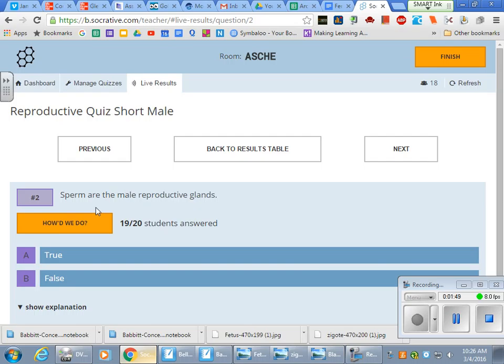Okay, sperm are the male reproductive glands. False. They're the cells. The male reproductive glands, once again, starts with a T. What is it? Testes, or reproductive organs, or they'll call them glands. Okay, urine and semen leave the body through the urethra. That is true. Okay, there's no separate tubes for those.